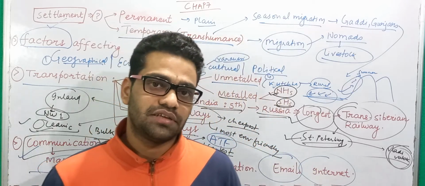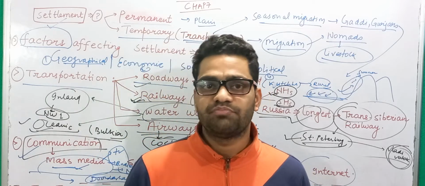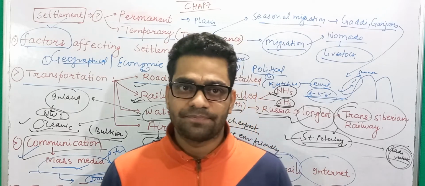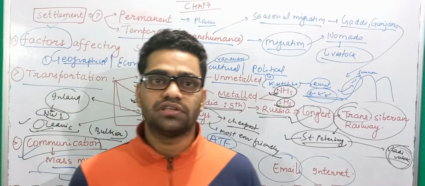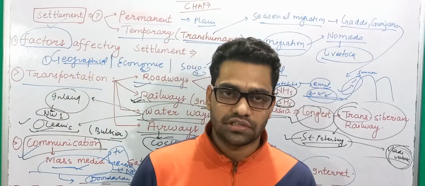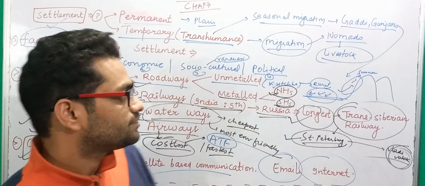What does it mean when we say that the whole globe is shrinking? This means that people have come much closer, not physically but virtually, so that they do not have that much physical distance from one another. That is why we say the whole globe is shrinking. So this was the basic idea behind this chapter.